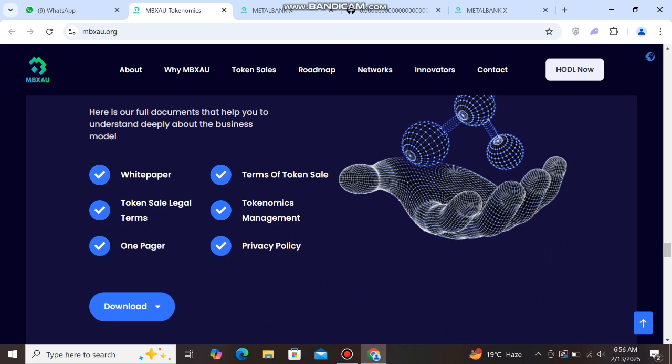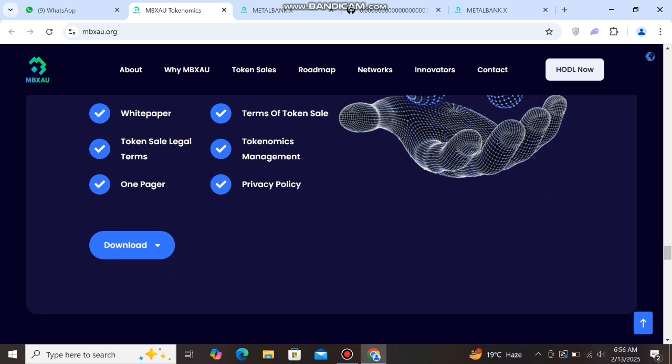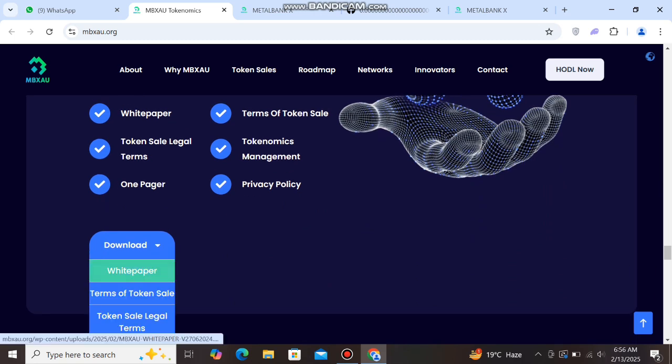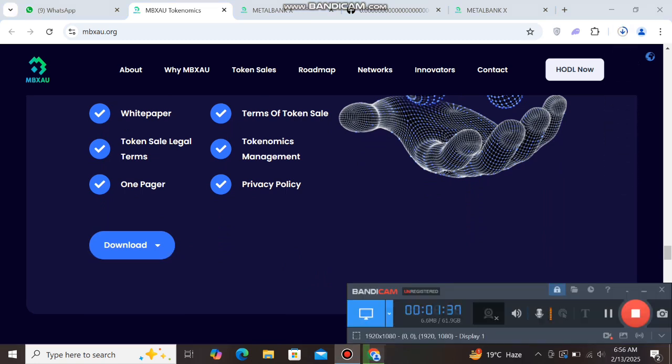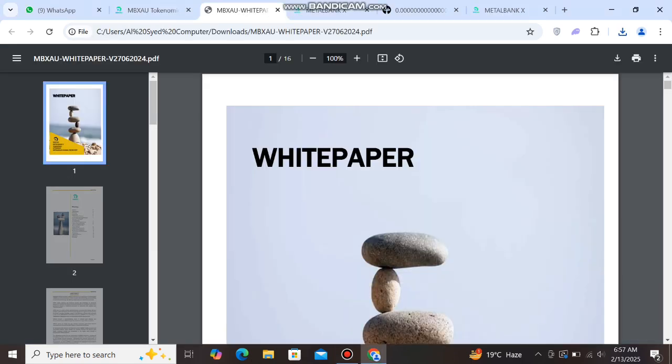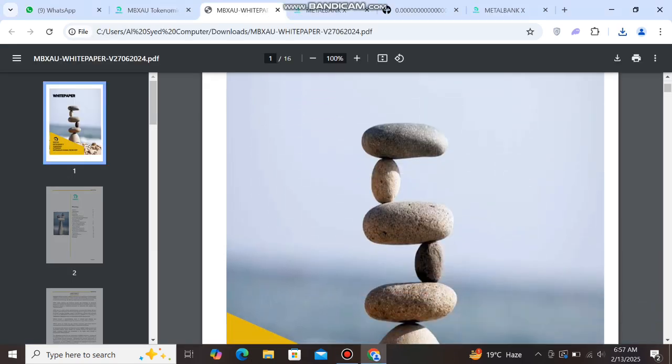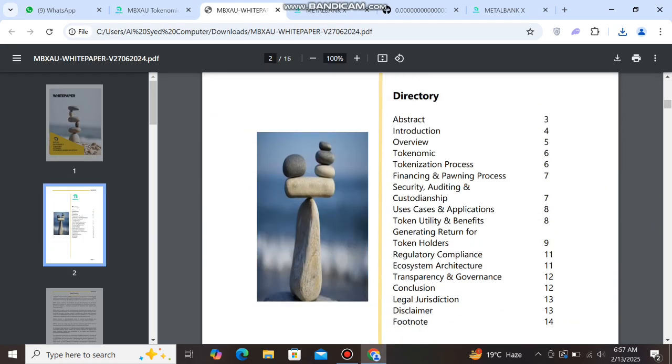So guys, you can download this white paper about this project MBXAU. So guys, you can click this and see this page is loading. It takes time. Then you can see this page is open now. Guys, you can check here MBXAU white paper PDF open. You can check here detail.